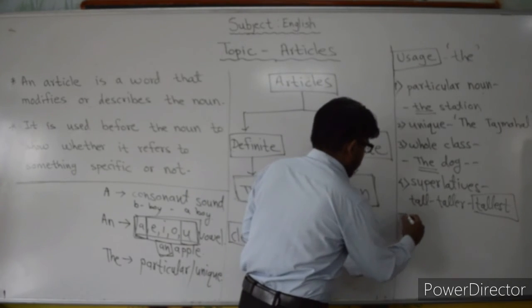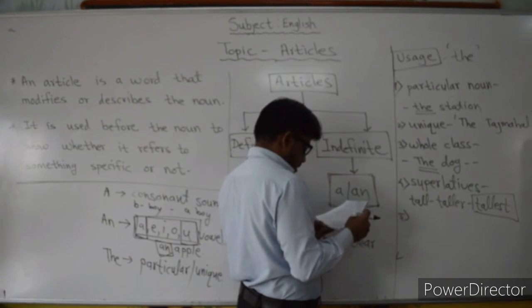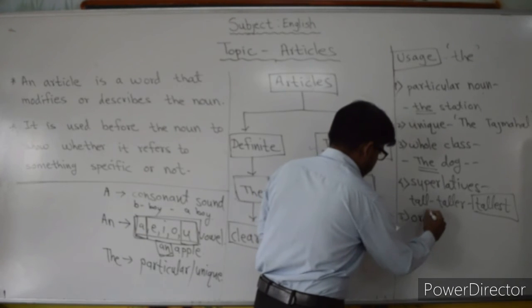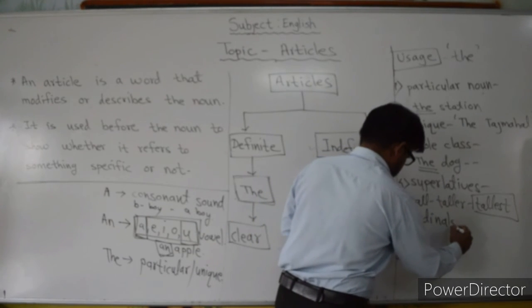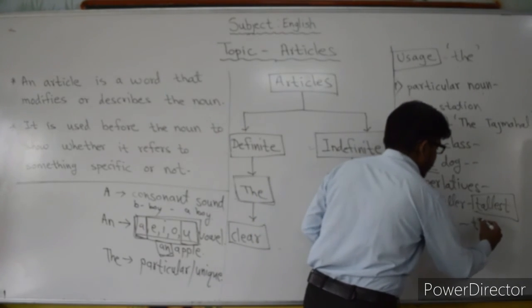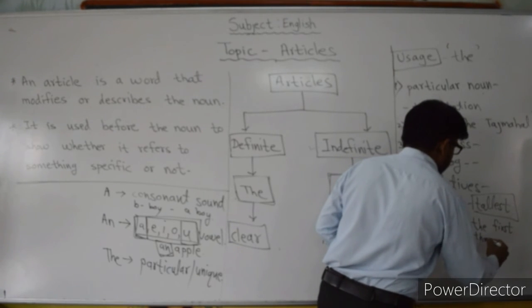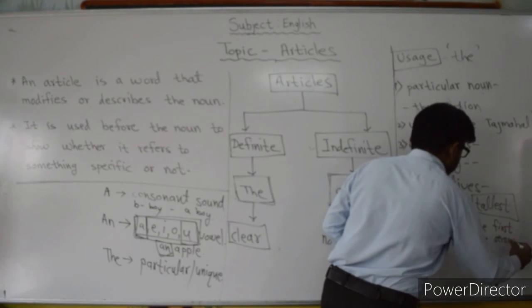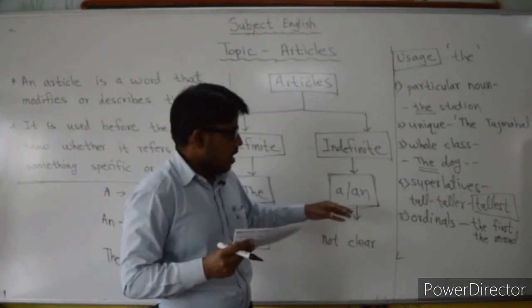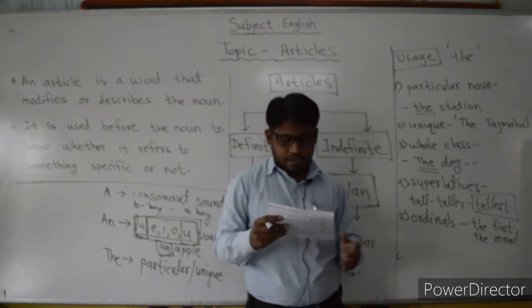Then next, the fifth one, ordinals. Ordinals means just like the first, the second, whatever. So if ordinals are there, then you have to use the article.